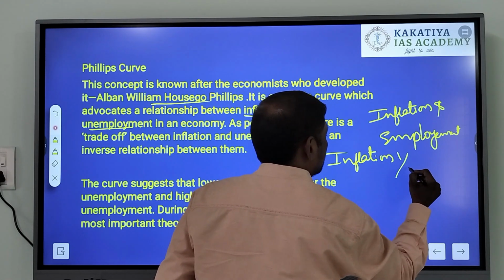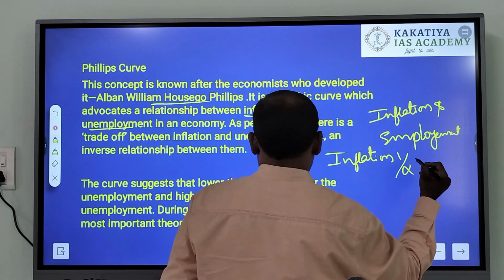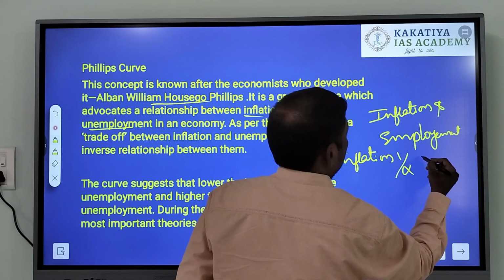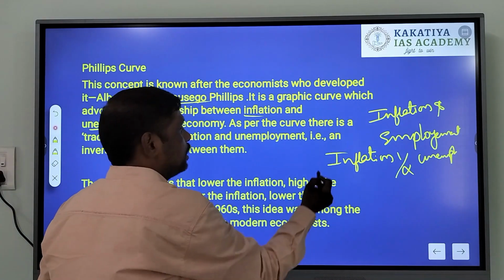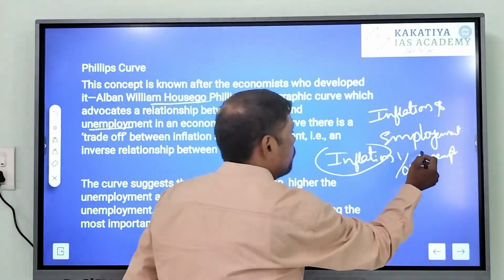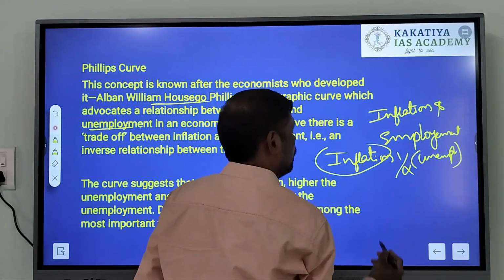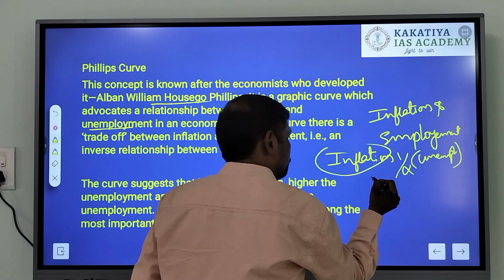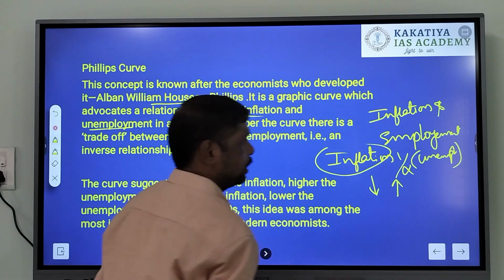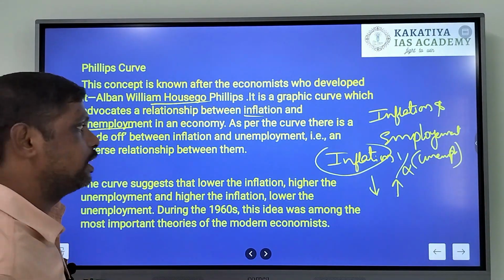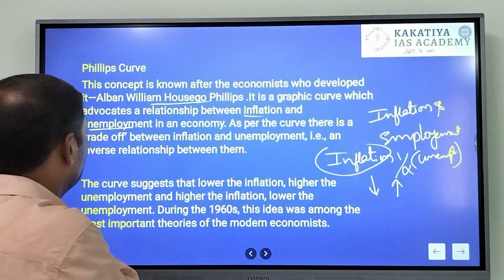That means when there is high inflation, the unemployment comes down, and conversely, if the inflation comes down, the unemployment increases. So there is a trade-off relation between inflation and unemployment.